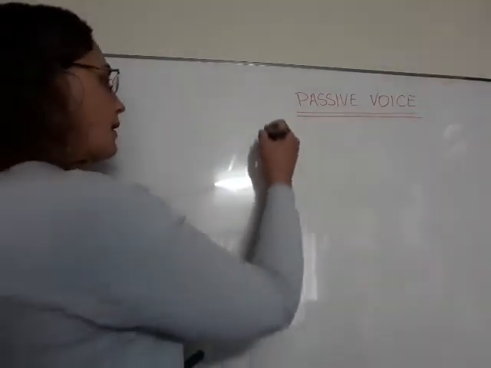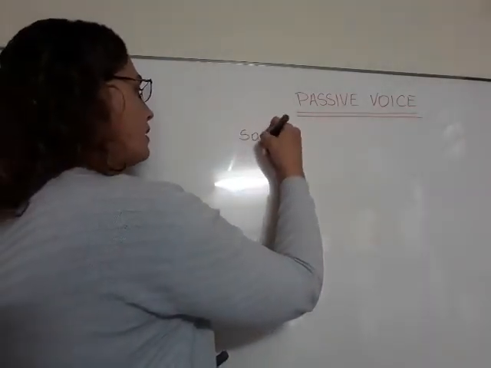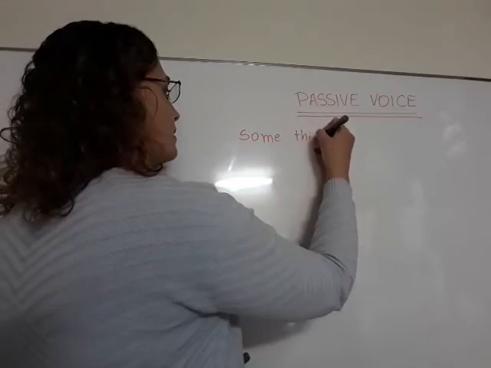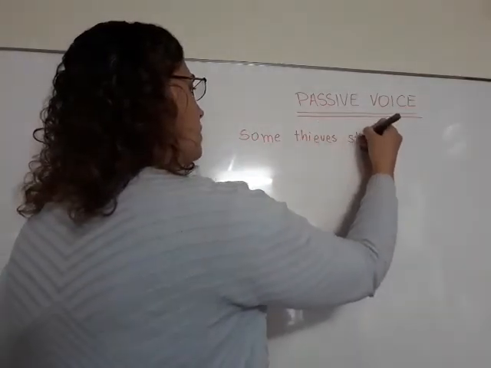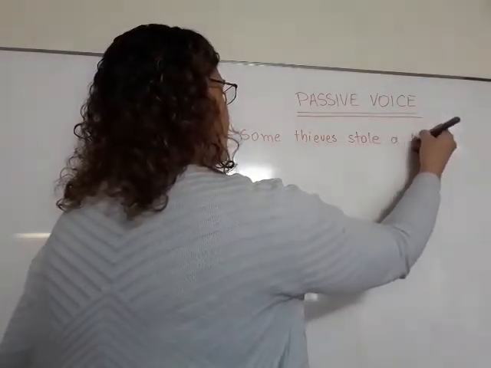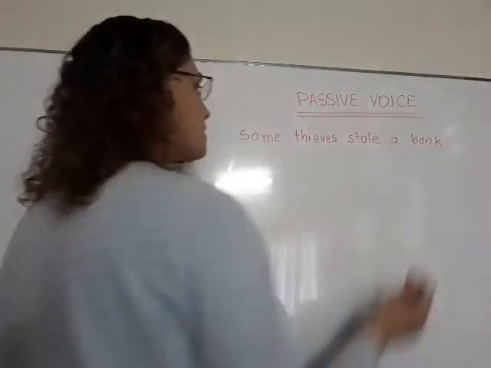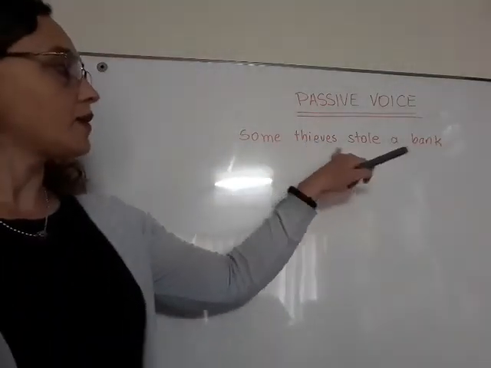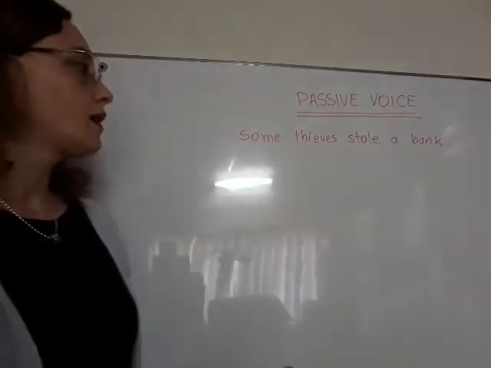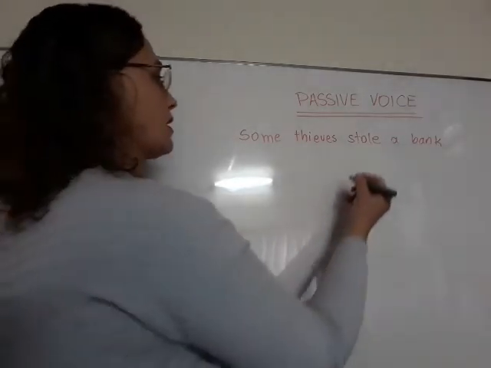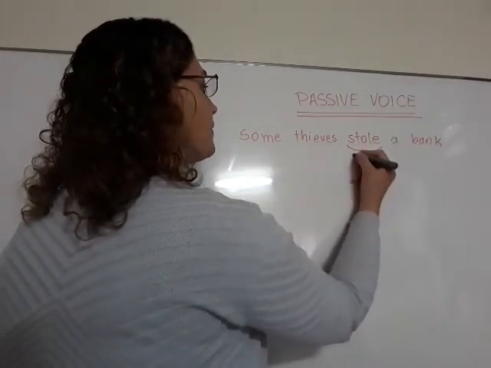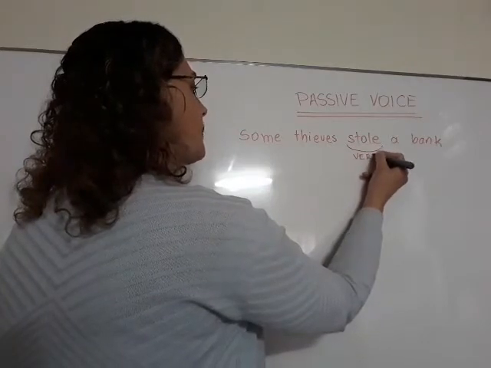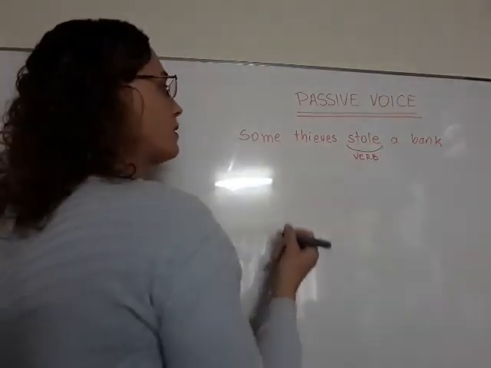For example, I can say, some thieves stole a bank. This is a common sentence. Algunos ladrones robaron un banco. In this case, you see that this is the verb. It is in simple past. Okay?